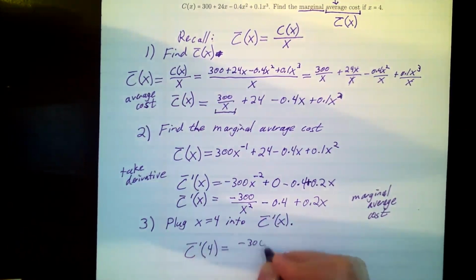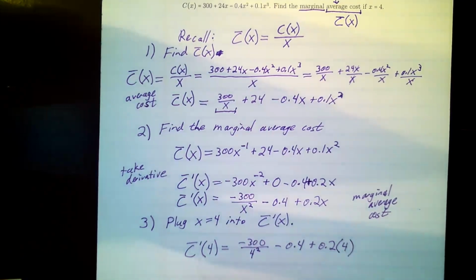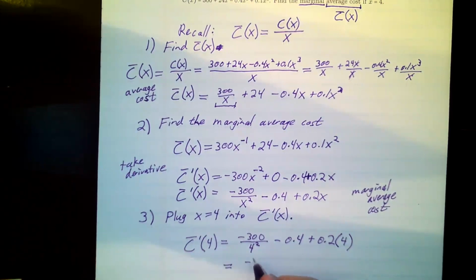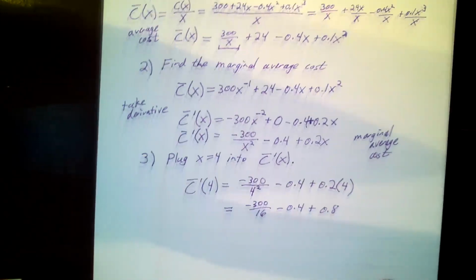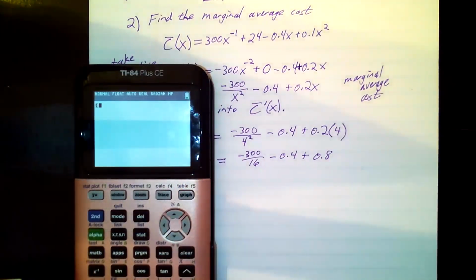I get -300, so I'm plugging it in here, -300 over 4 squared minus 0.4 plus 0.2x, which is 4. I get -300 over 16 minus 0.4 plus 0.8. Let's punch this on our calculator, see what happens here. -300 divided by 16 minus 0.4 plus 0.2 times 4.